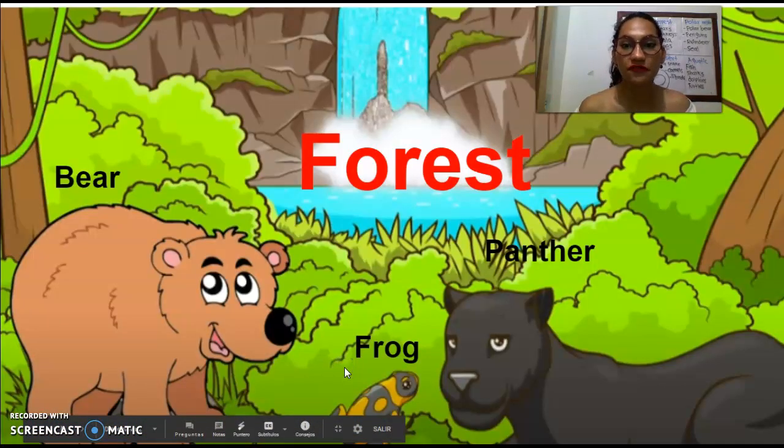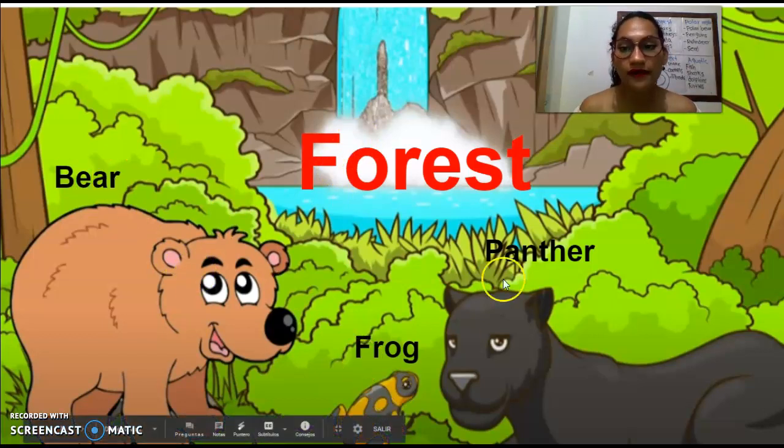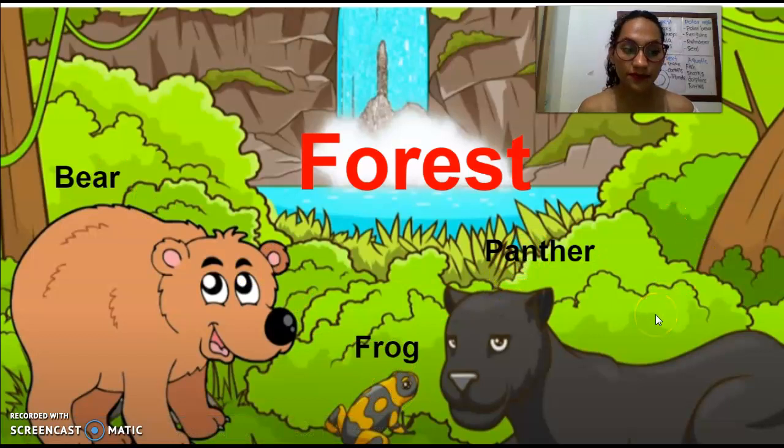For example, the forest. Here we can observe the forest. In this place, it usually rains, and some animals like the bear, frog, and panther live in the forest. These animals live in the forest.